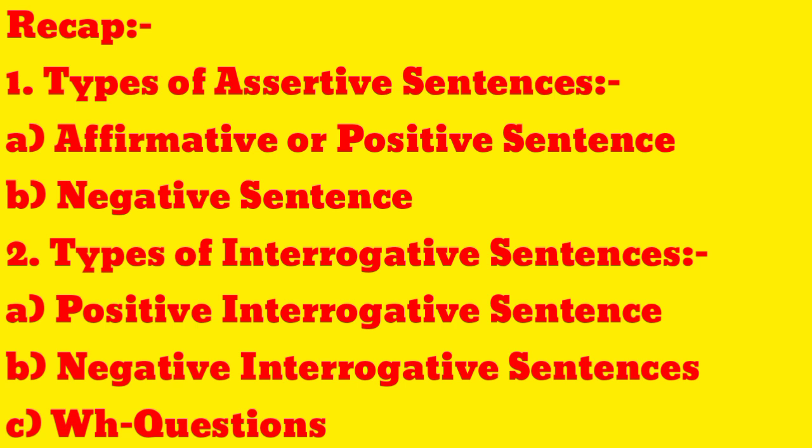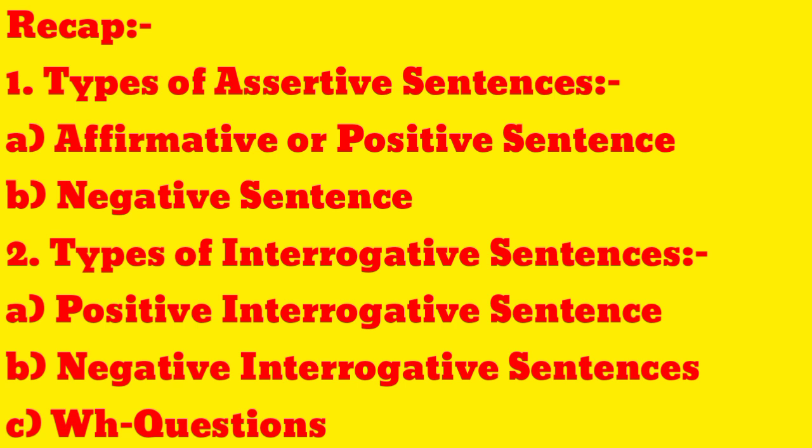Now the second point, types of interrogative sentences. Three types of interrogative sentences. Positive interrogative sentence: a sentence or question which is a positive or simple question is known as a positive interrogative sentence. Now negative interrogative sentences: a sentence or question which has no, not, or is a negative question is known as a negative interrogative sentence.